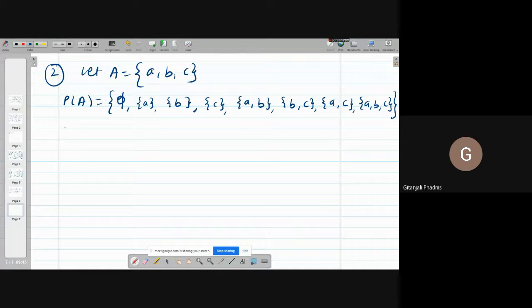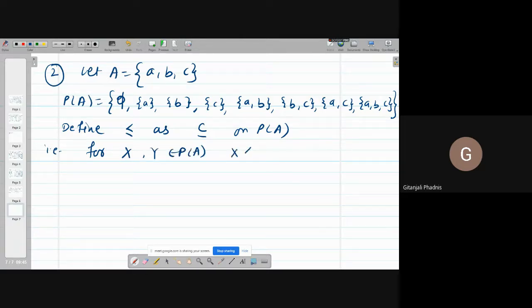And define less equal as contained in, on P of A. That is, for x, y belonging to P of A, x is less equal y if and only if x is a subset of y. So P of A with contained in is a poset. This we have already seen so many times. It is a poset.